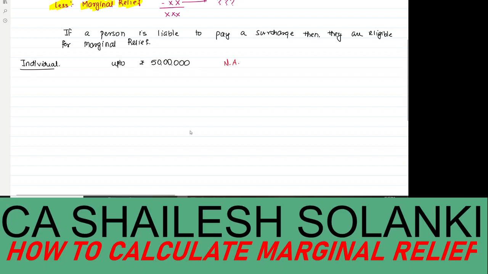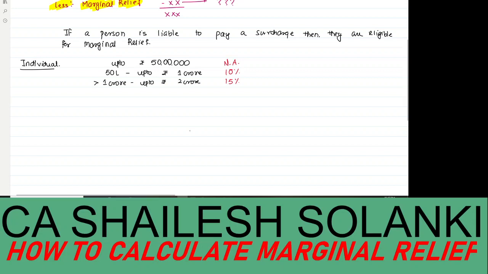But if your income is from 50 lakh up to rupees 1 crore, then the surcharge rate applicable is 10%. And if the total income is more than rupees 1 crore but up to rupees 2 crore, then the surcharge is 15%.